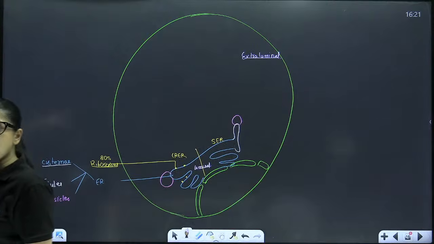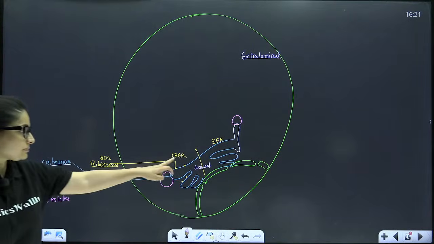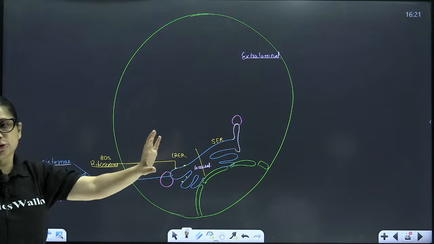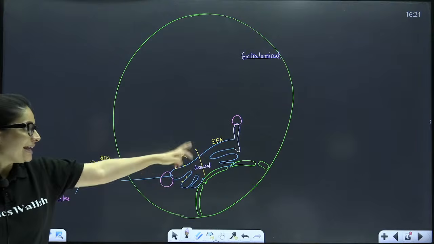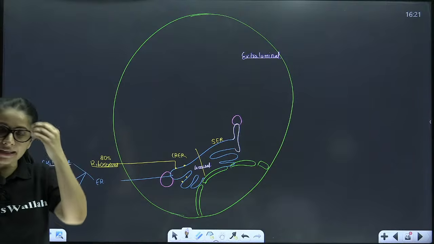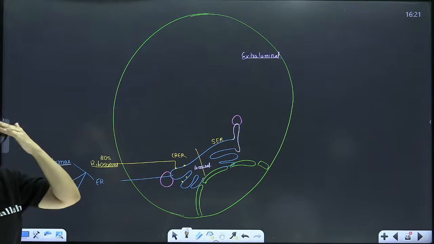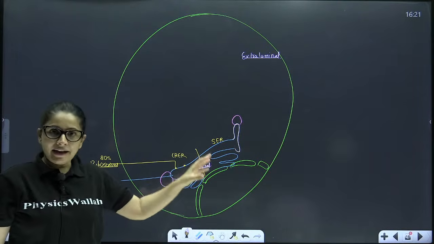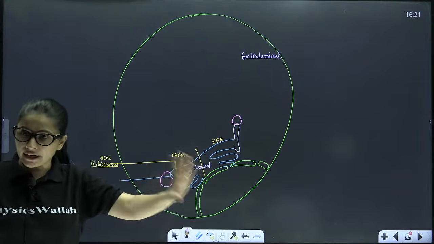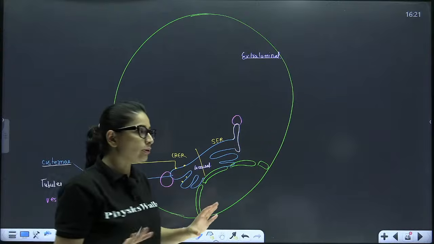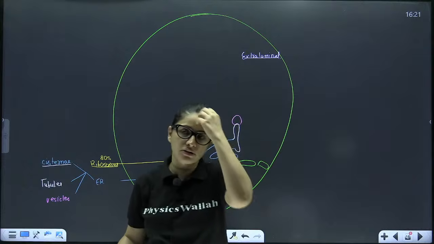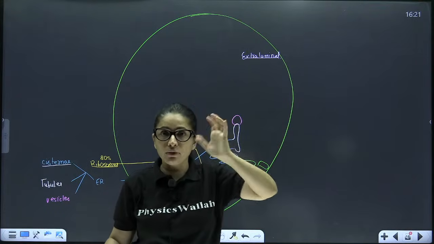Now beta, if I talk about the function of RER, let's talk about the ER function. Exclusively, RER is responsible for the synthesis of protein and SER is responsible for the synthesis of lipid and other steroid-based hormones. So basically, beta, whatever ER is synthesizing, be it lipid, be it protein, whatever they are making, it is completely raw.